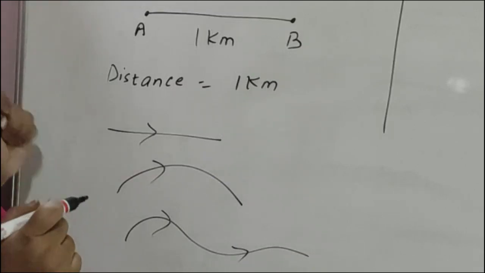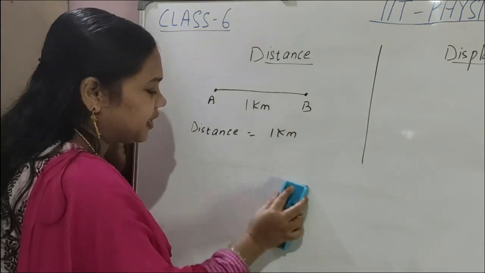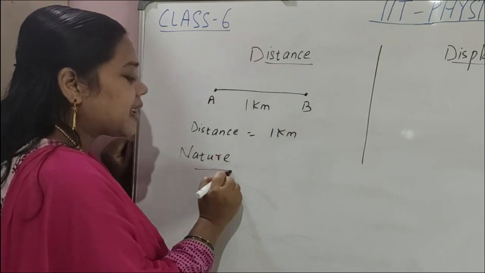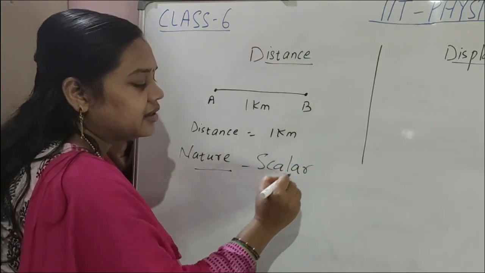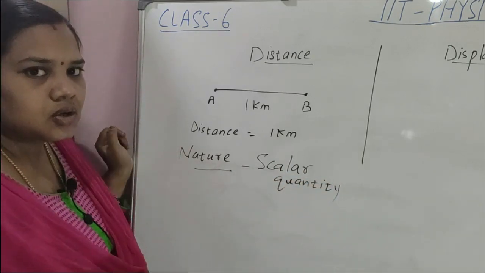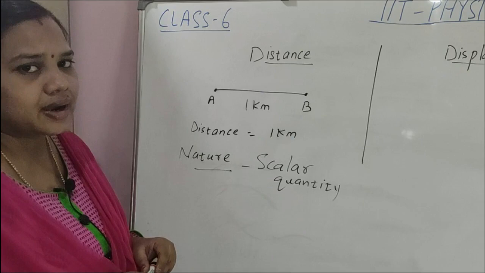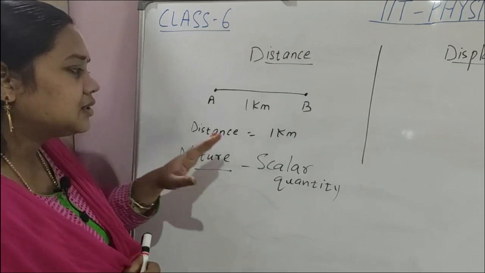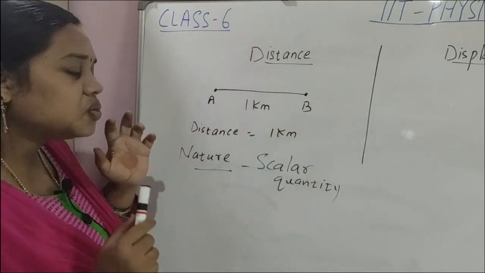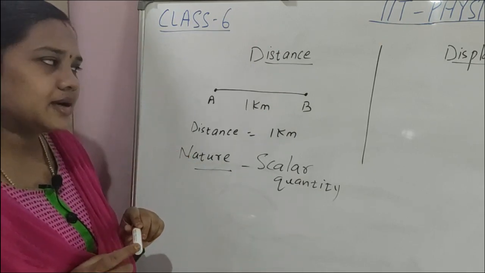Clear? So children, distance is which type of quantity? What is the nature? Distance is a scalar quantity. We already discussed a lot on scalar and vector. A scalar possesses only magnitude. So distance, see, 1 kilometer. 1 kilometer is the magnitude, the numerical value. So distance is a scalar quantity.